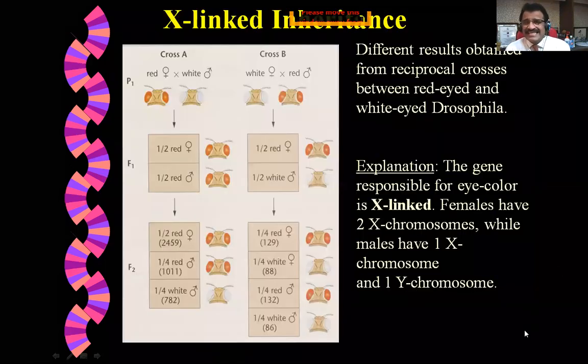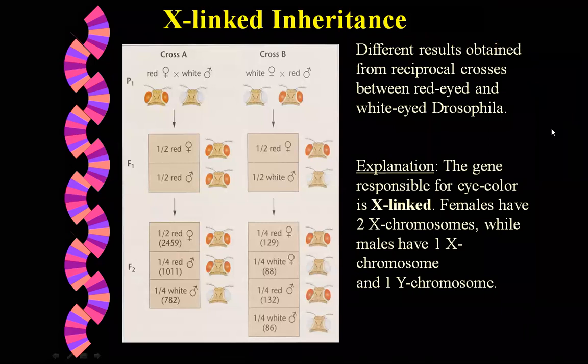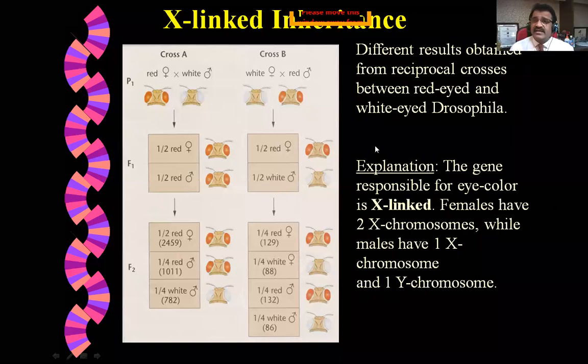Now X-linked inheritance. This is more related to X-linked diseases. Different results are obtained from reciprocal crosses between red-eyed and white-eyed Drosophila, assuming the gene responsible for eye color is X-linked. Females have 2 X chromosomes while males have 1 X chromosome and 1 Y chromosome. So this is a common example I have given you regarding X-linked inheritance.